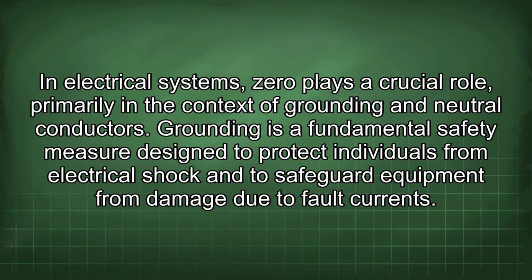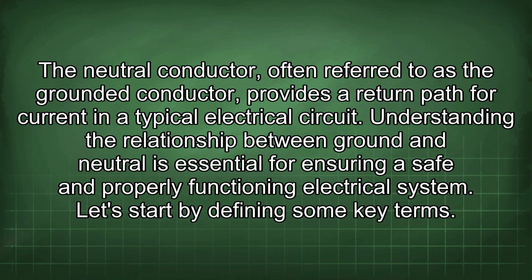In electrical systems, zero plays a crucial role, primarily in the context of grounding and neutral conductors. Grounding is a fundamental safety measure designed to protect individuals from electrical shock and to safeguard equipment from damage due to fault currents. The neutral conductor, often referred to as the grounded conductor, provides a return path for current in a typical electrical circuit. Understanding the relationship between ground and neutral is essential for ensuring a safe and properly functioning electrical system. Let's start by defining some key terms.